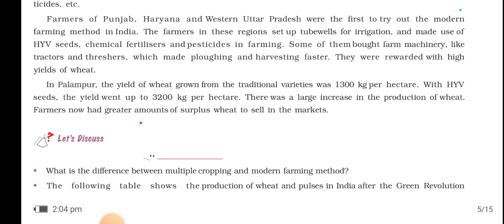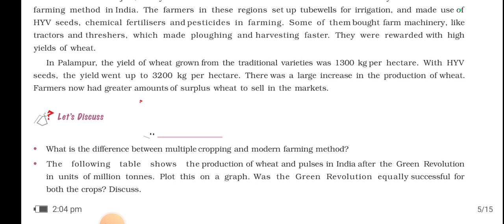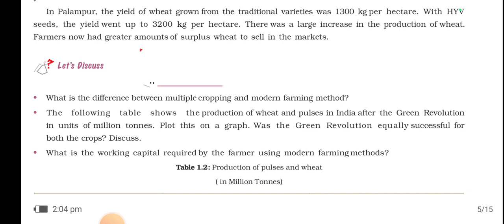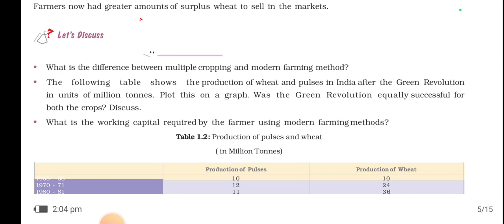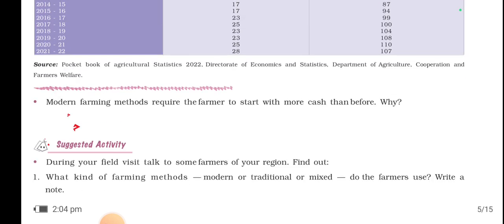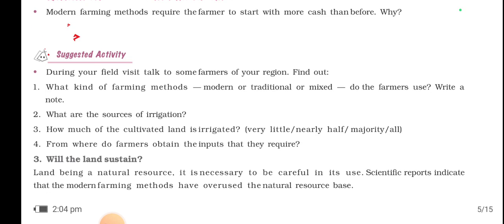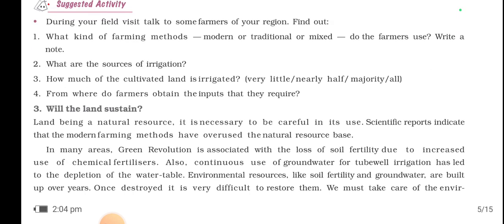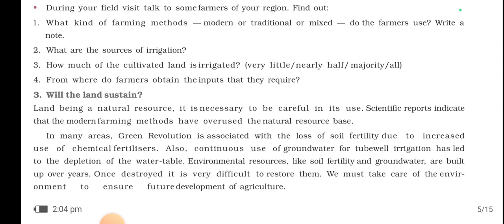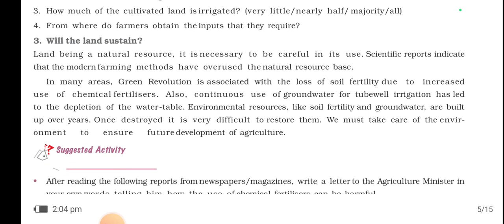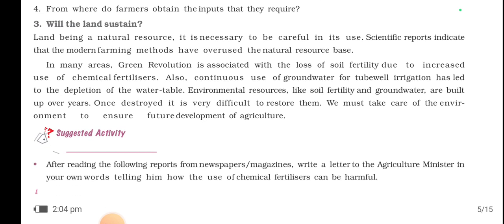There was a large increase in the production of wheat. Farmers now had a greater amount of surplus wheat to sell in the market. You have to solve these questions. Three questions are there. More questions are there. You'll solve this. Will the land sustain?